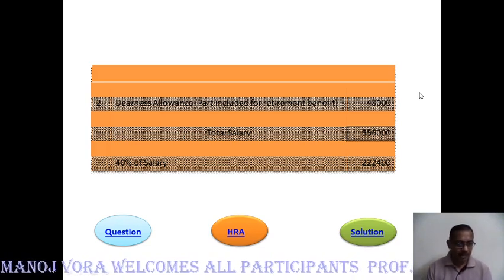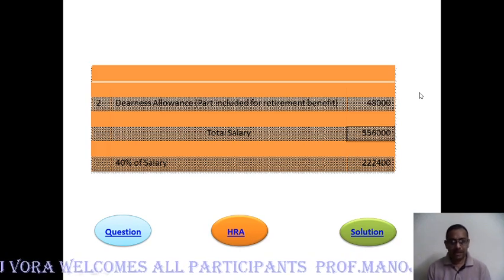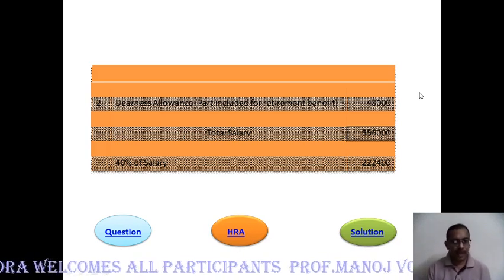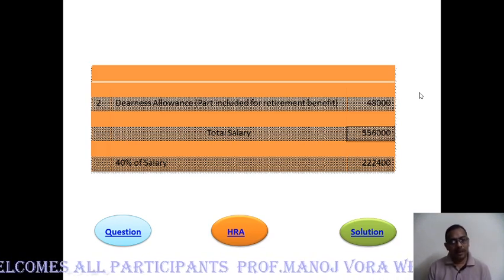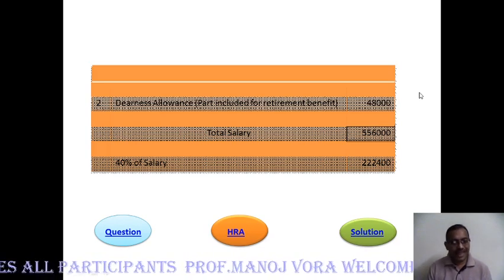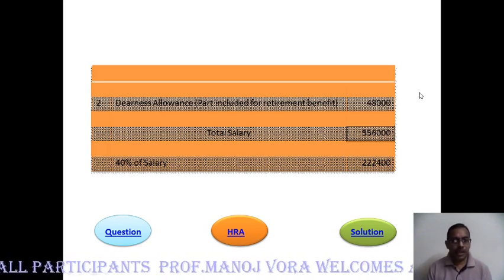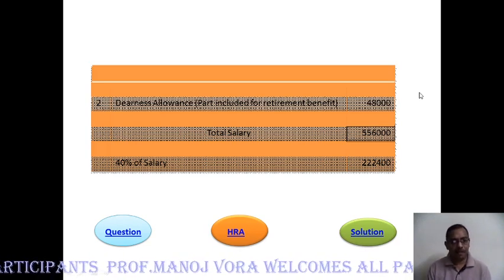There are certain other 2 things which are again displayed over here: total salary and 40% of salary. The rule says that the least of 3 need to be deducted from the actual house rent allowance received.